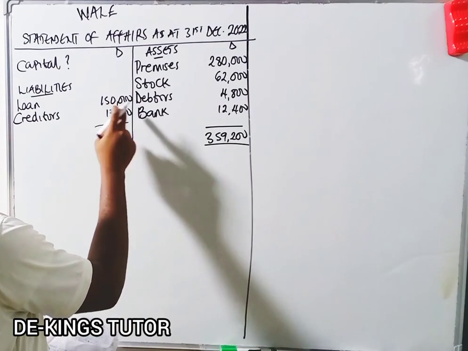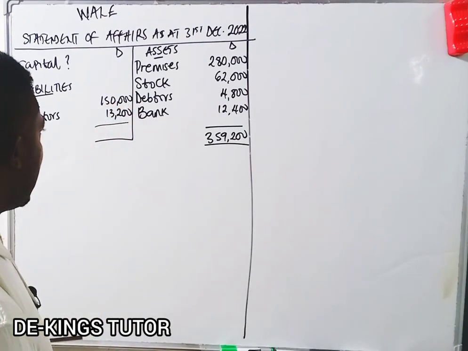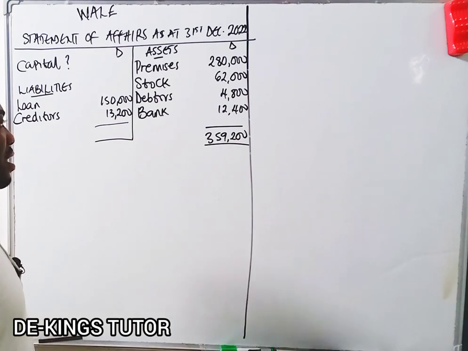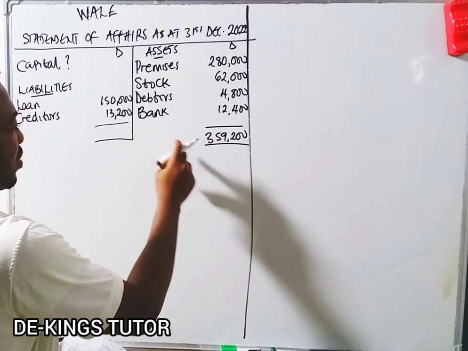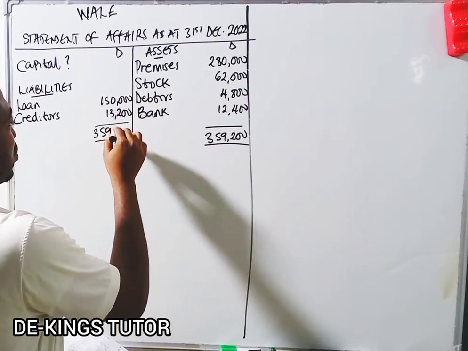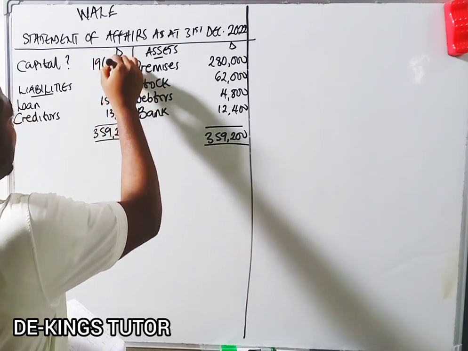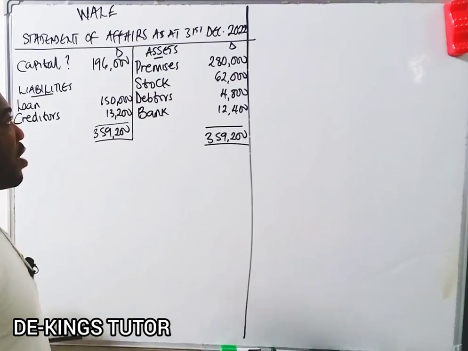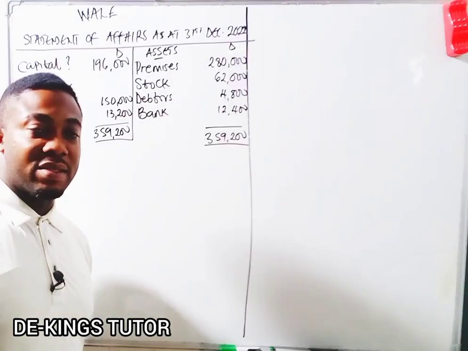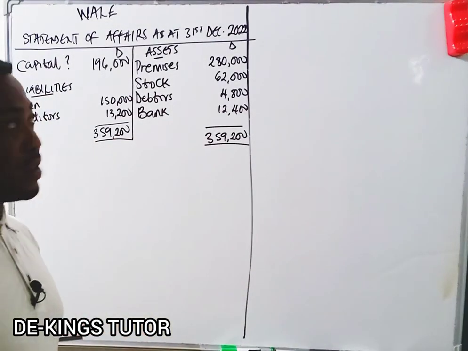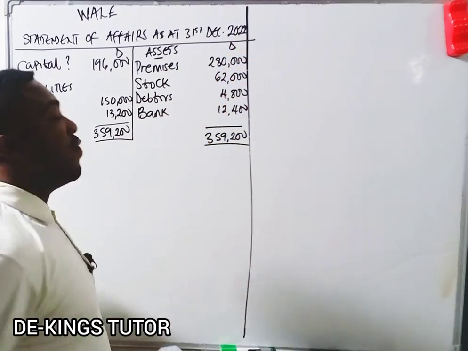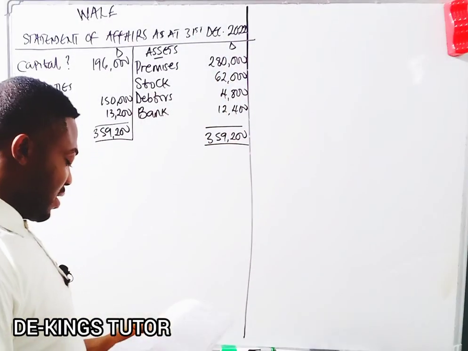So 150,000 plus 13,200 will give us 163,200. If you deduct it from 359,200, the balancing figure from our calculator will be 196,000. Okay, so this is 196,000. That is the closing capital because it is at the end of the year. Okay, so that's the first thing they asked us to prepare.